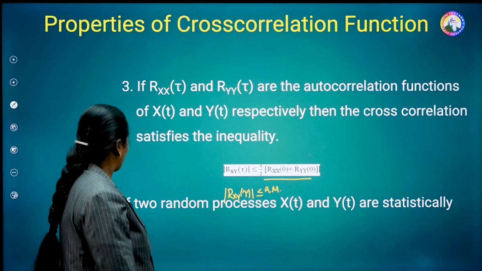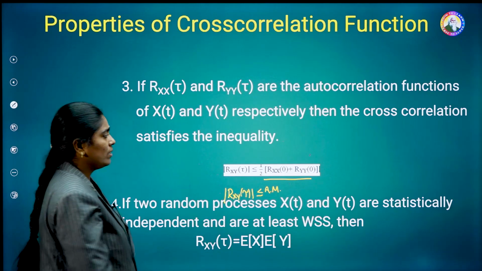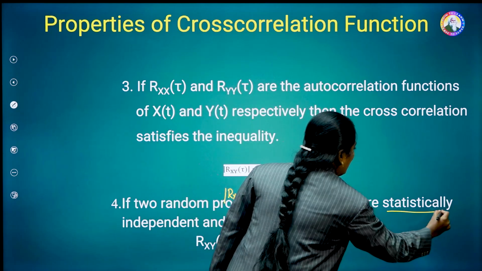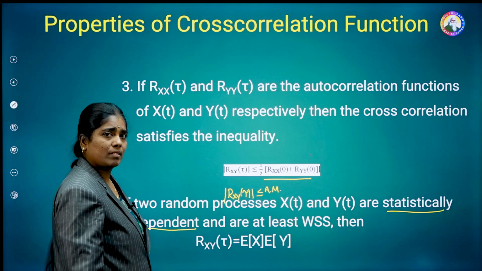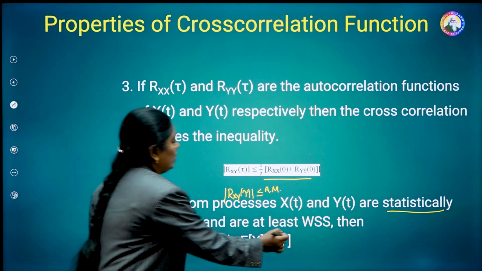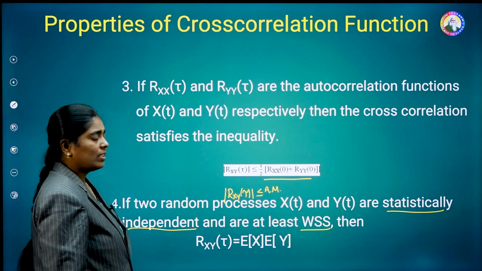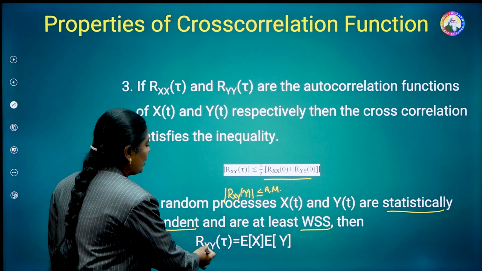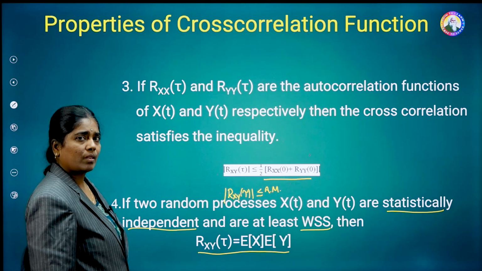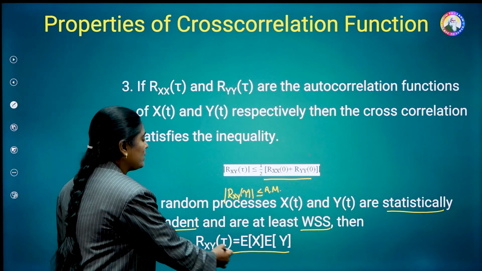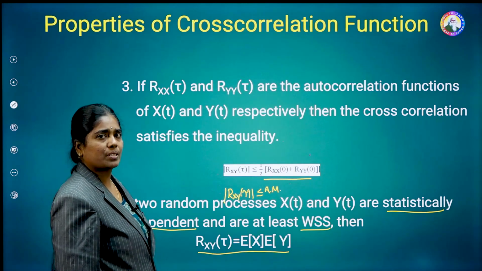Coming to the next one. If two random processes x of t and y of t are statistically independent, then they are WSS processes, that means wide sense stationary. In such a case, Rxy of tau is equal to E of x into E of y. That means the cross correlation function is equal to the product of the individual expected values.